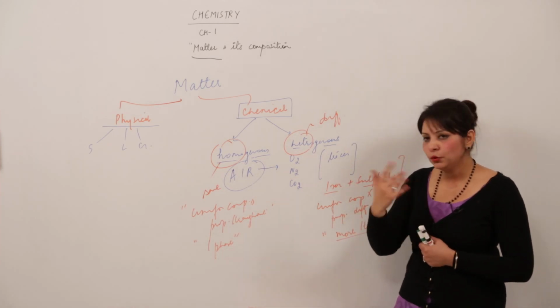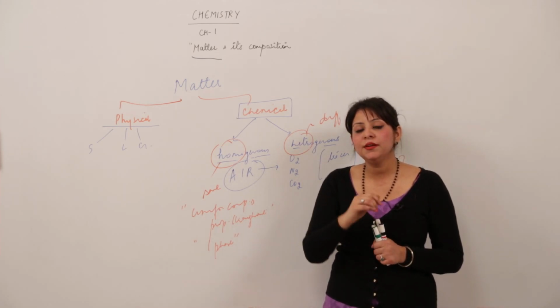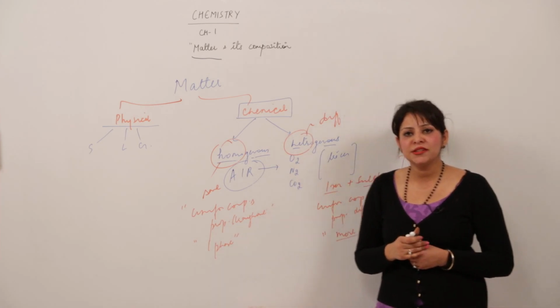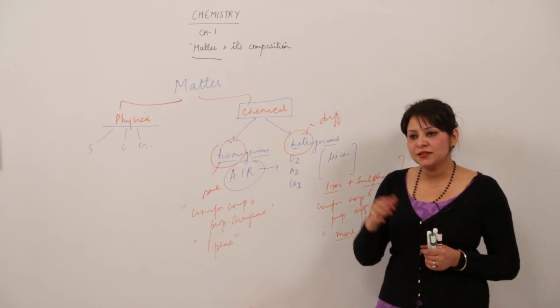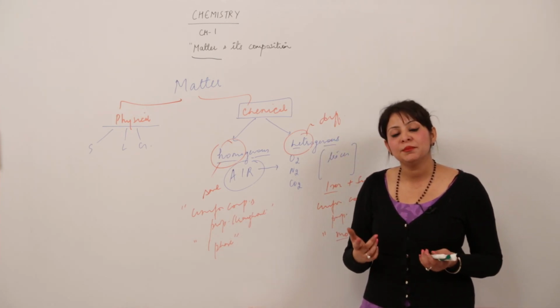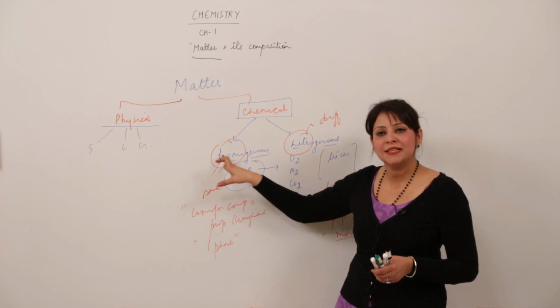So the properties and the composition are thoroughly the same and it will appear to exist in one phase. One more example I will take for you. I take a pinch of salt and dissolve it in water. You stir it, and what do you see? You see a salt solution, and whether you see it from the top or from the bottom, it appears the same. That means it exists in one phase. So it is a homogeneous matter.